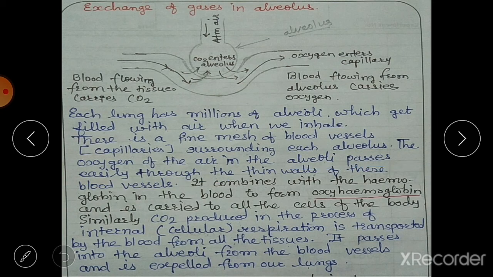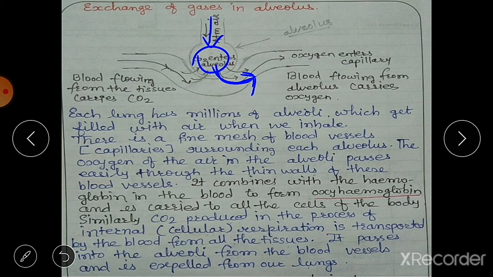Whatever air we inhale, it fills first the alveolus, and then this oxygen diffuses and is taken into the capillaries, that is blood vessels.